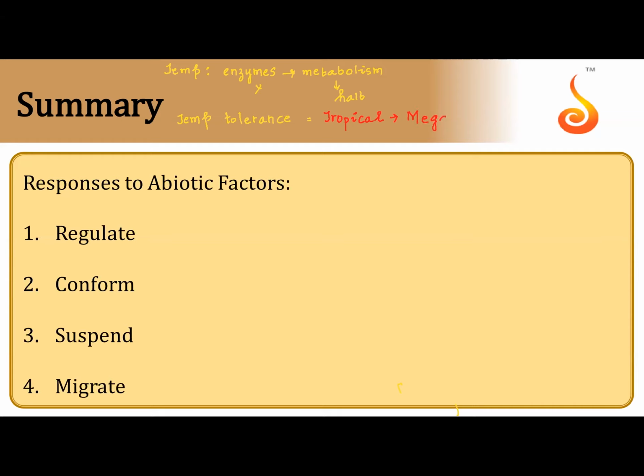Megatherms, which can tolerate high temperature and are metabolically normal. Then if I come to the subtropical zone, organisms which are tolerant to the temperature in the subtropical zone are called mesotherms.